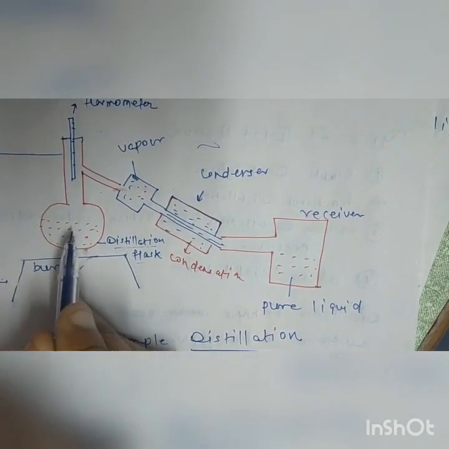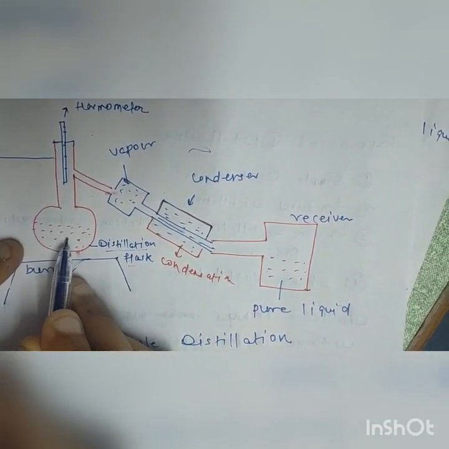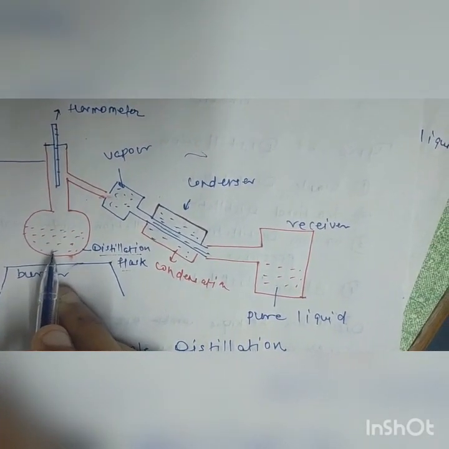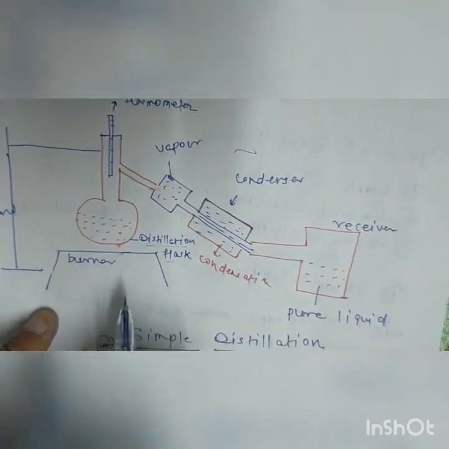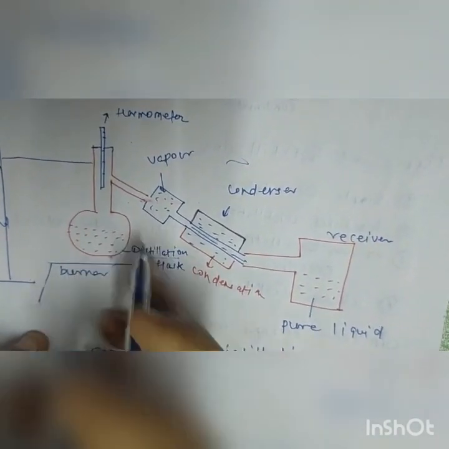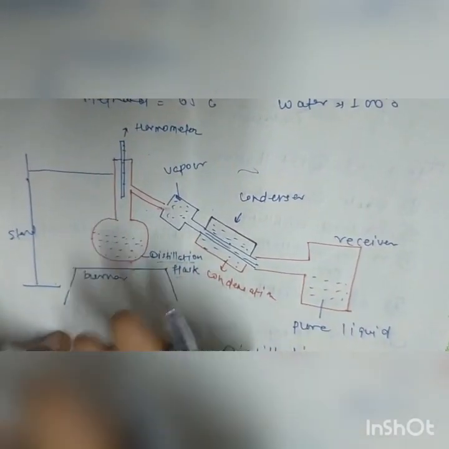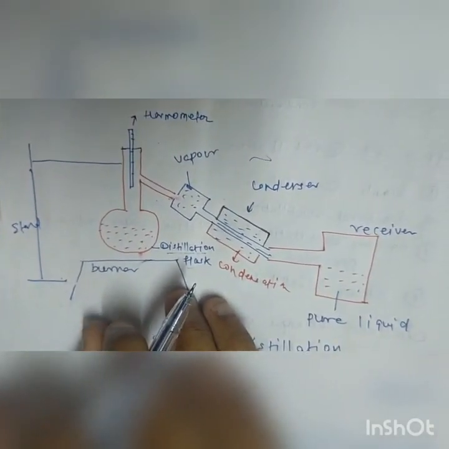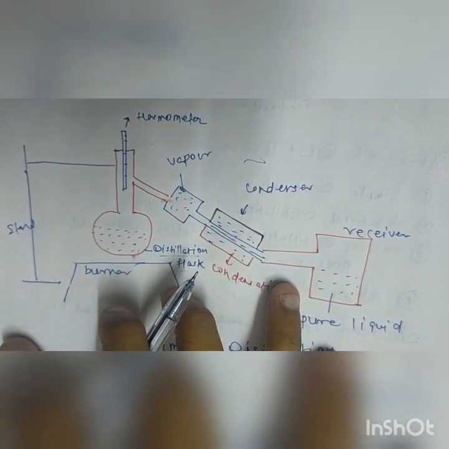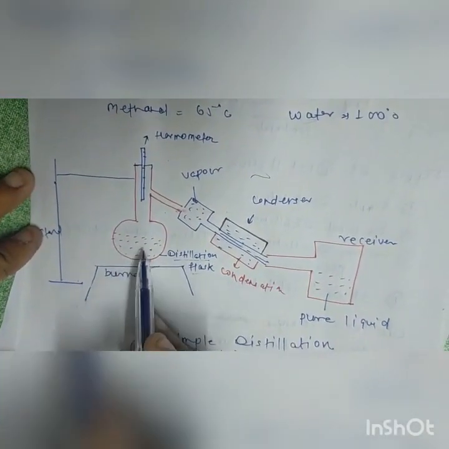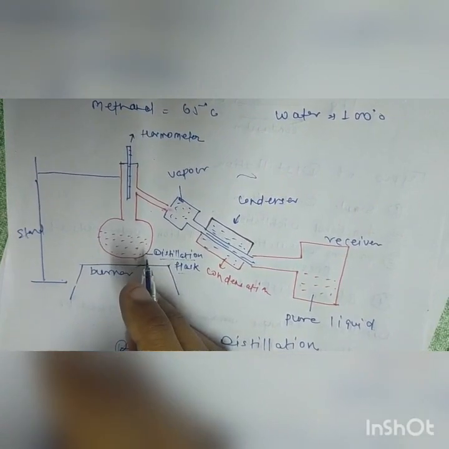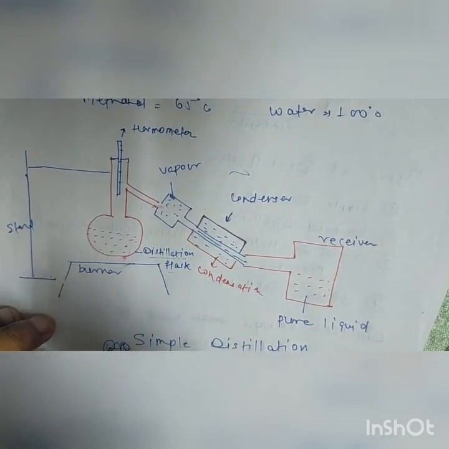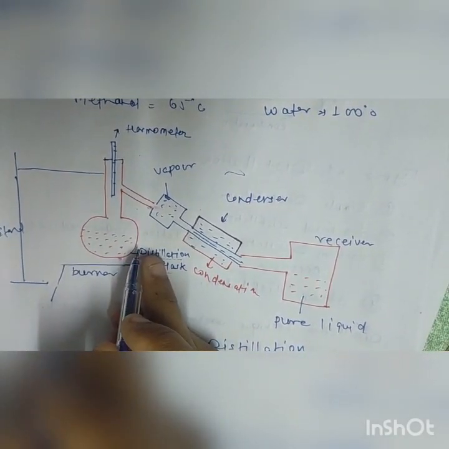Here is the mixture of liquids having boiling points differing by greater than 30 degrees Celsius. We start the burner and the liquid starts to boil. Gradually we increase the temperature of the flask. The burner is used for heating the mixture, and the mixture is ether plus toluene. We raise the temperature gradually for perfect vaporization.